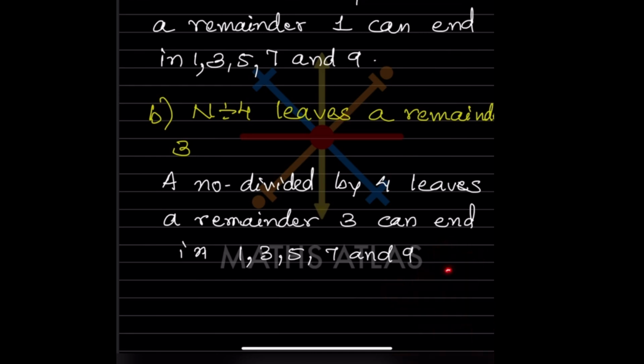If we take 43, 4 tens are 40, the remainder is 3, so the ending is 3, and so on. You can check with the endings 5, 7 and 9 as well.